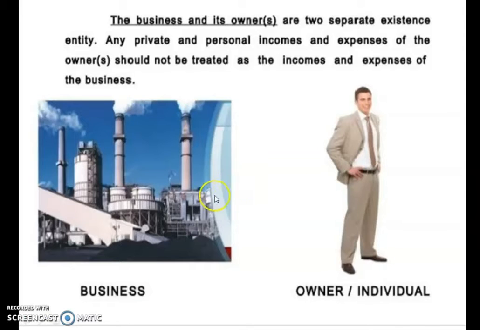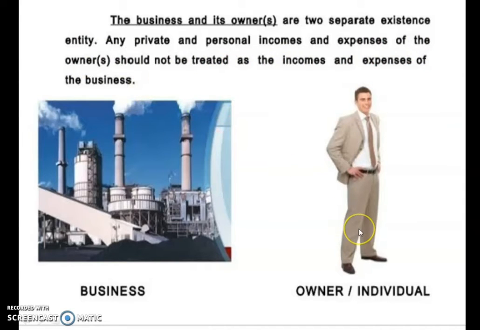So this principle tells us that business and businessman or owner are separate entities. The business and its owner are two separate existences. Any private or personal income and expenses of the owner should not be treated as the income and expenses of the business.